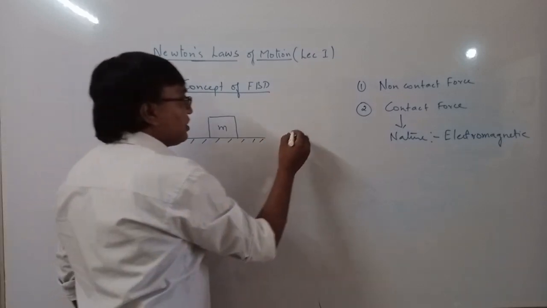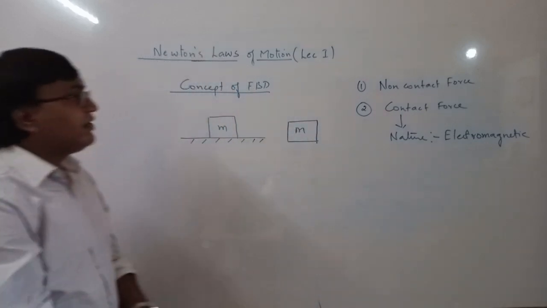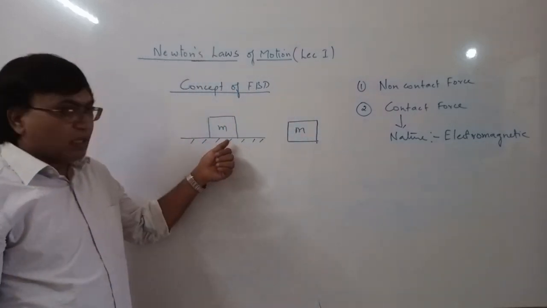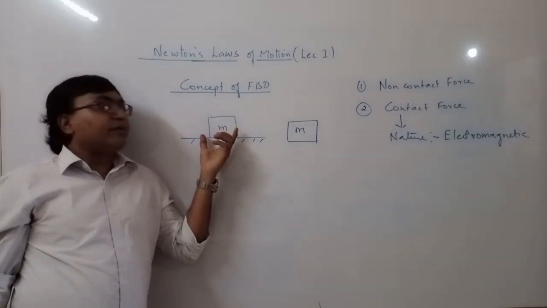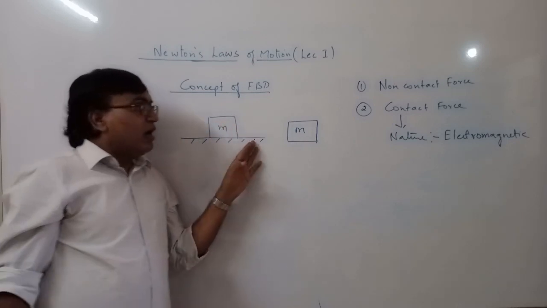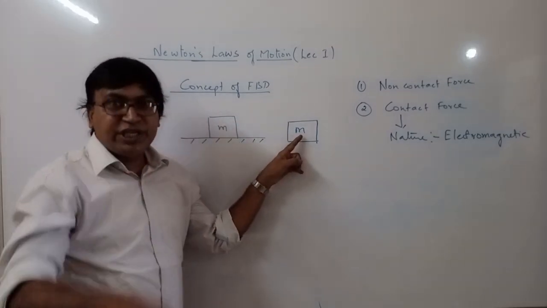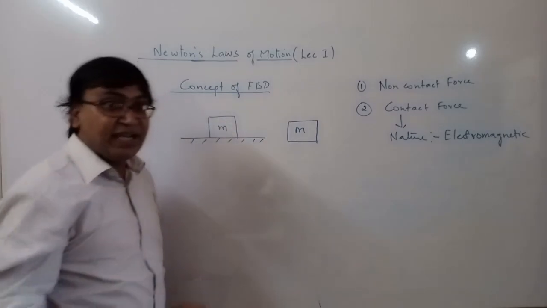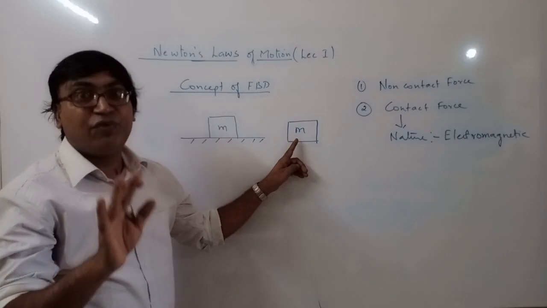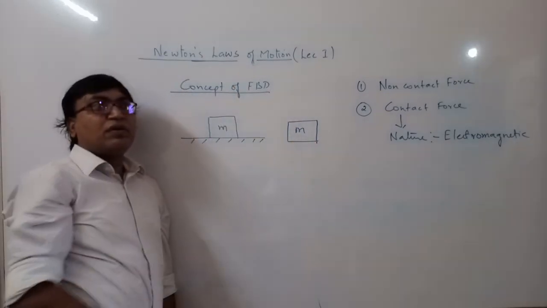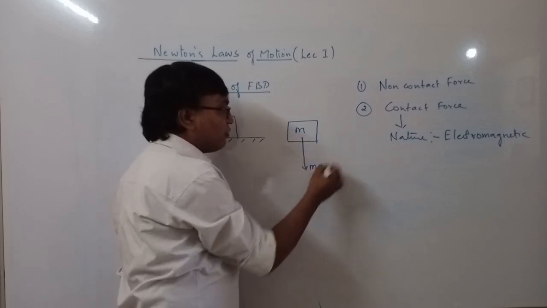So suppose I free mass M from all the contacts. Actually this surface is giving this mass some support. Now when you free this mass from all the contacts, the state of the mass should not change. This mass is at rest. If I remove this surface, the mass will fall down, but this mass should not fall. So in that way we will show the forces. One is the non-contact force. Always look for non-contact forces.